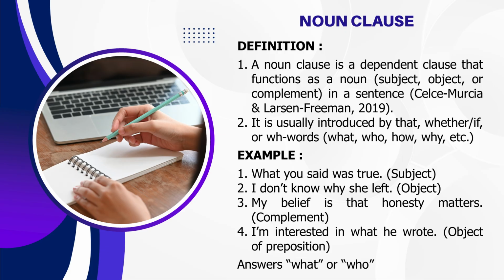The first example is, what you said was true. Here, what you said is the subject of the sentence. And then the second one is, I don't know why she left. Here, why she left is the object. And the third sentence is, my belief is that honesty matters. Here, that honesty matters is a complement.